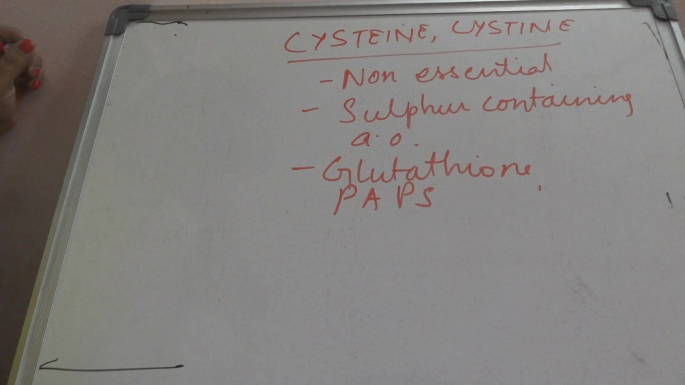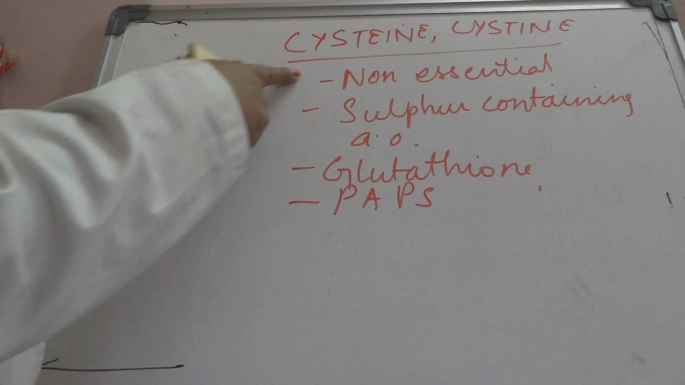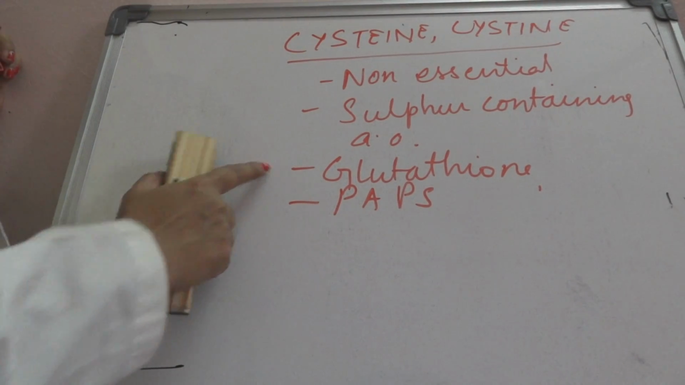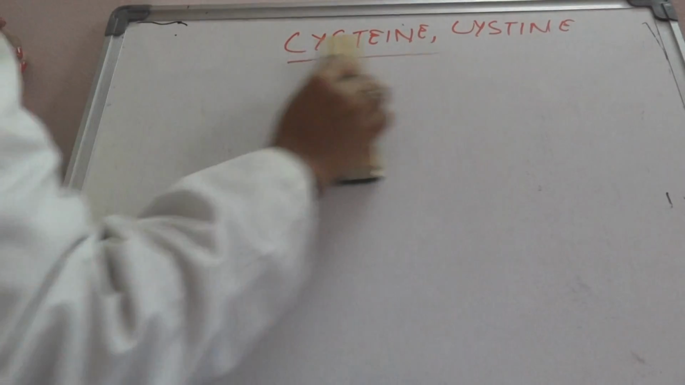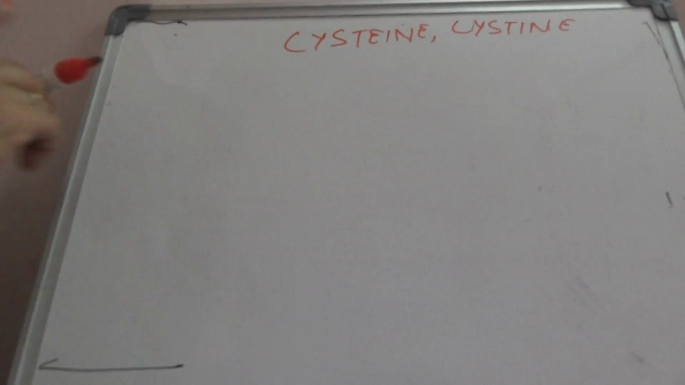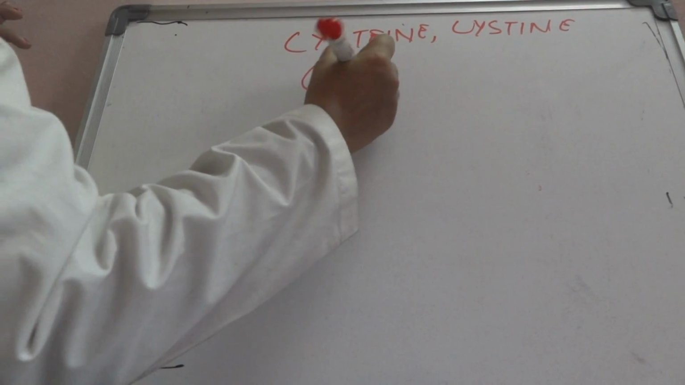and PAPS, that is phosphoadenosine 5-phosphosulfate. So now coming to the metabolism of cysteine and cystine, the essential point to remember is it is a non-essential amino acid, sulfur containing amino acid, helps in the synthesis of glutathione and PAPS. Two cysteine molecules join together to form cystine, and our metabolism starts with cystine.